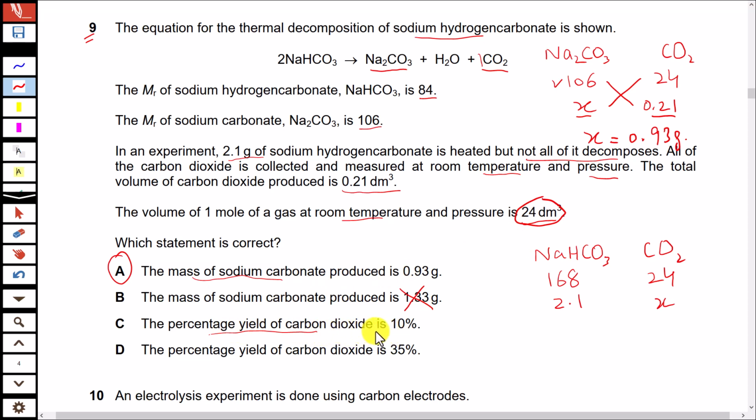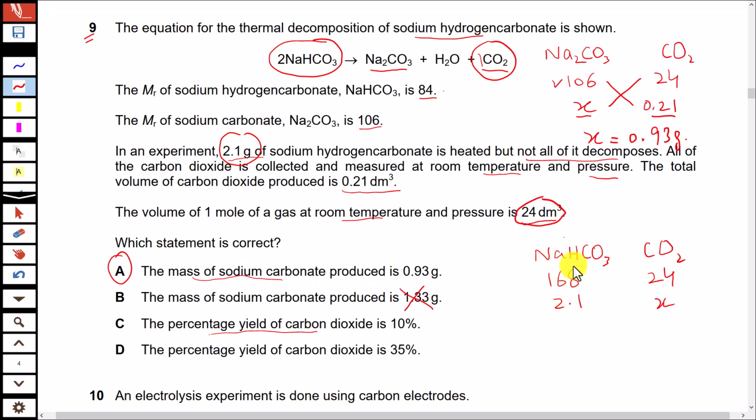Let's calculate the percentage yield of carbon dioxide here. To calculate the percentage yield, start with the mass of sodium hydrogen carbonate that is heated and calculate the theoretical yield of carbon dioxide in terms of its volume. So how can we do this? Simply compare sodium hydrogen carbonate with carbon dioxide using the balanced equation. So the mole ratio for sodium hydrogen carbonate to carbon dioxide is 2:1. The mass of 2 moles of sodium hydrogen carbonate is 84 cross 2, that equals 168.